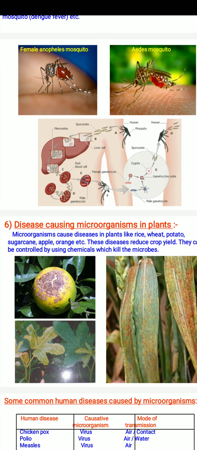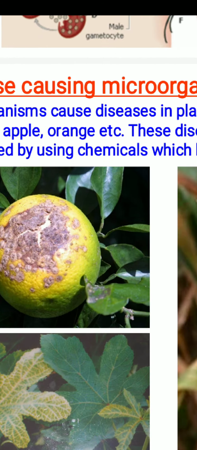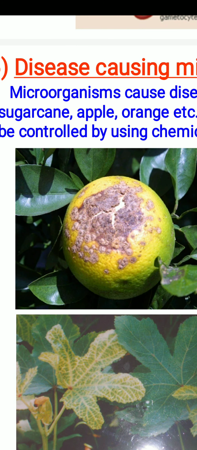Now, the microbes also cause some plant diseases. Microbes are dangerous for plants also. They cause diseases in plants like rice, wheat, potato, sugarcane, apple, orange, etc. You will have a diagrammatic representation of the plant diseases.